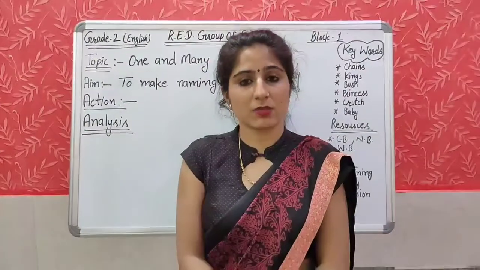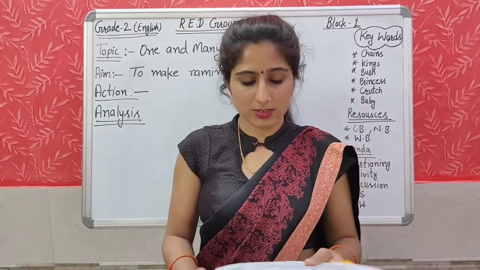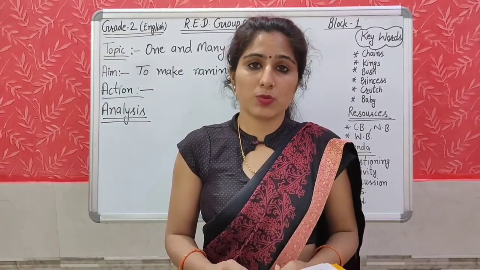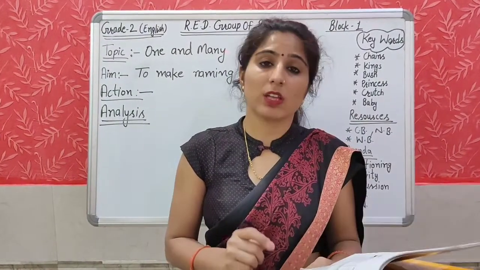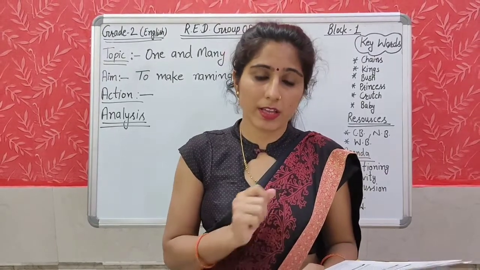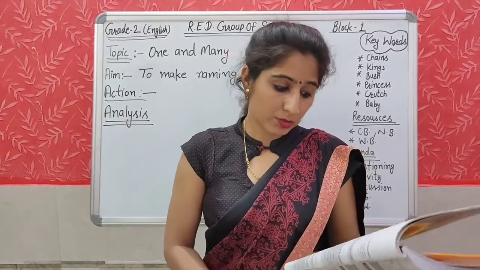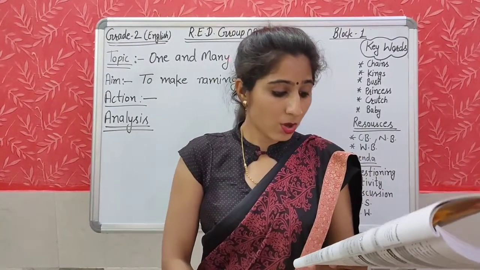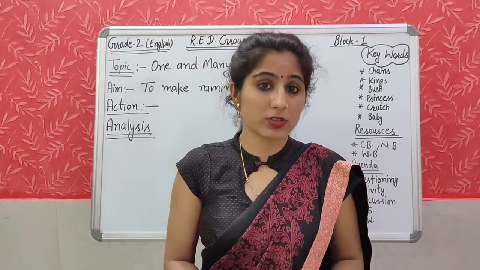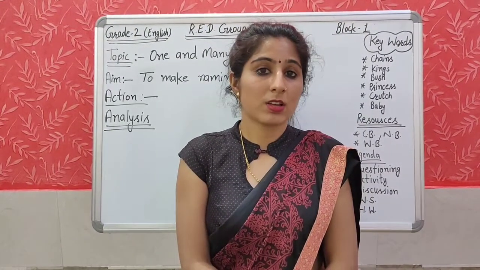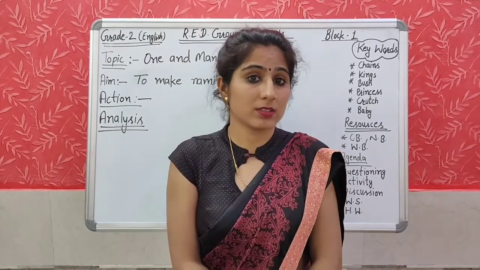Yes students, now it is time for the analysis part. Now I am going to ask some questions. My first question is, what method did we use to change a naming word to talk about more than one person, place, thing or animal? To change the words that end with CH, S, SH or X, we add ES. And at the end of some words, we add S. My next question is, how do we know when we add S or ES?